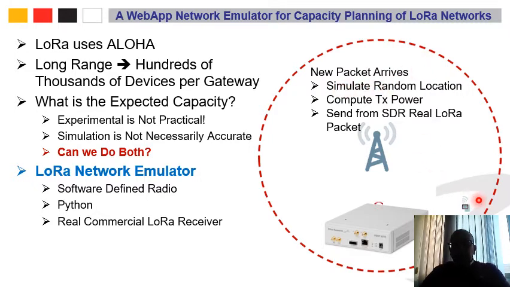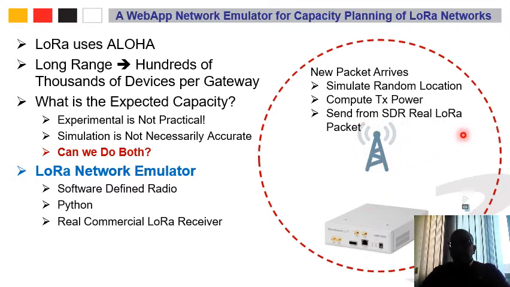In this example, the sensor is located in this location by the simulator. Based on its location, we can compute its transmission power. And then we actually physically send the real LoRa packet from the software-defined radio towards a real receiver.